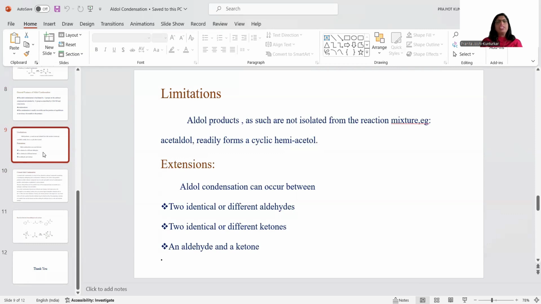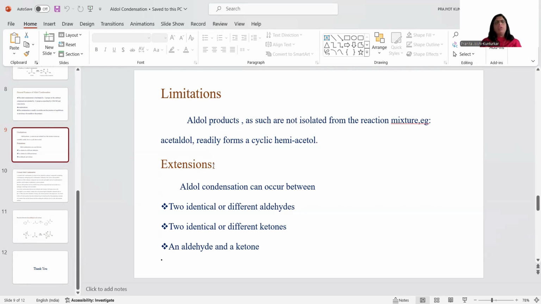Now, though this is a very important reaction, along with its advantages it also has some limitations. The first limitation is that the aldol product as such is not isolated from the reaction mixture. Either it undergoes dehydration to give an alpha beta unsaturated carbonyl compound, or sometimes it readily forms a cyclic hemiacetal. So this is a limitation of the aldol condensation reaction.